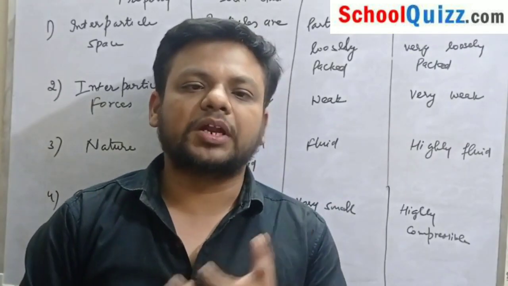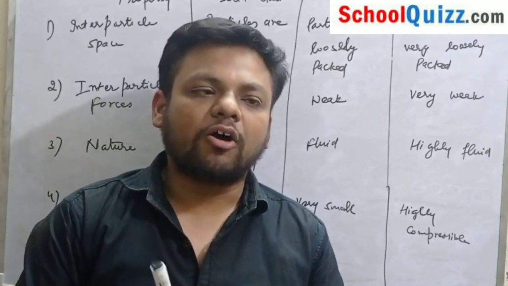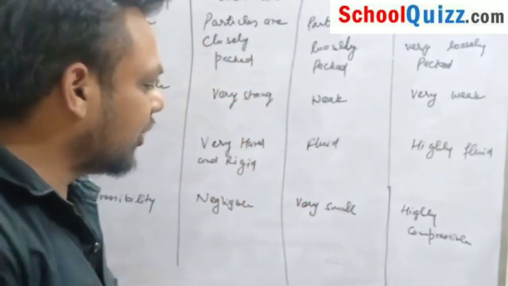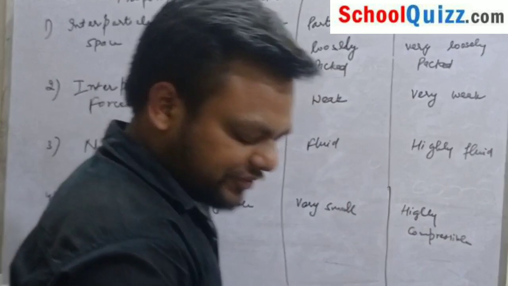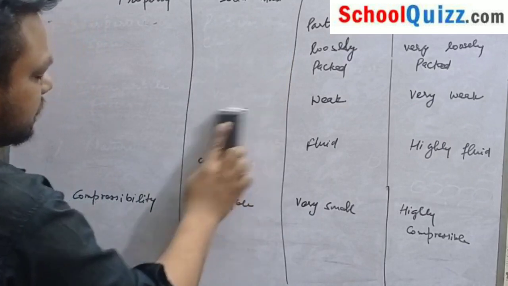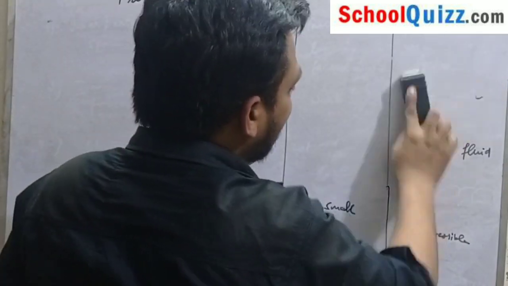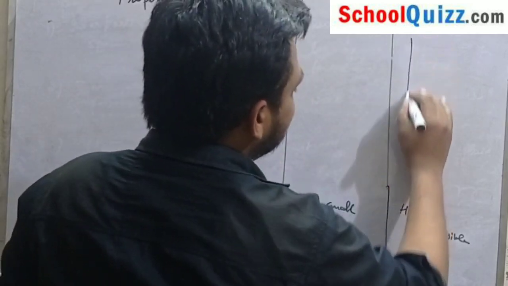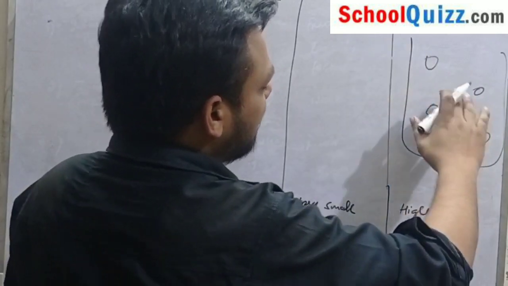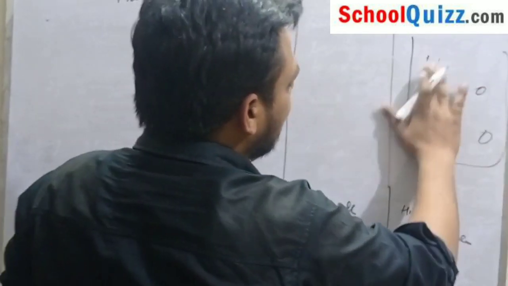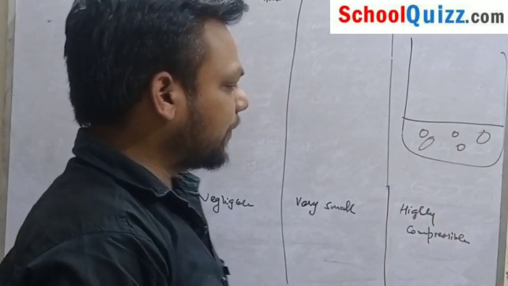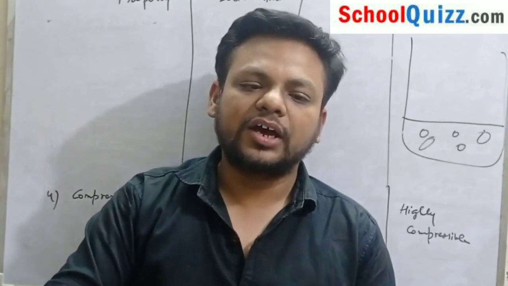As we have already discussed in chapter number 2, we can liquefy a gas by applying pressure on it. That is called compressibility. For example, if there is a beaker in which gas is present, when we apply pressure, the space will be less and the volume will be less. Suppose we apply pressure here, so we can compress it, and with the help of that, we can liquefy the gas.